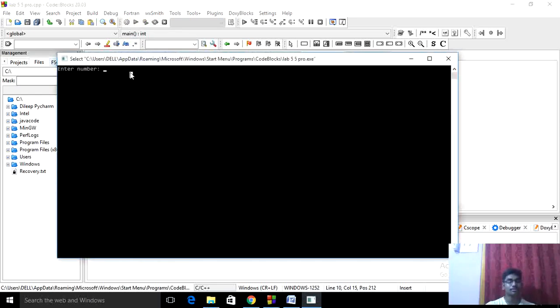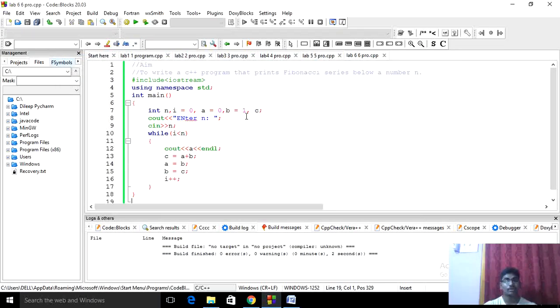Just a minute. Okay, it is asking for the input. I am giving 4. You can see here the factorial is 24. Okay, this is how we should write the program for the factorial. We'll move on to the last program, the sixth program.